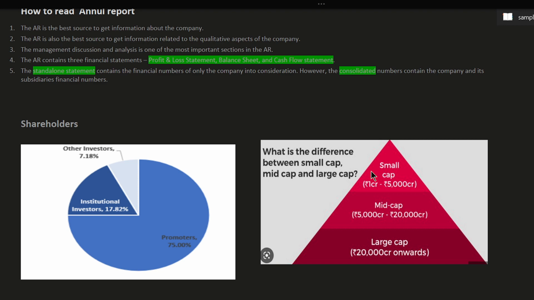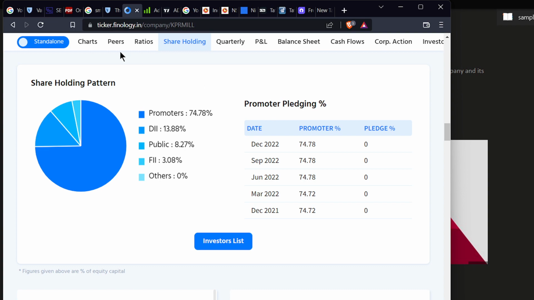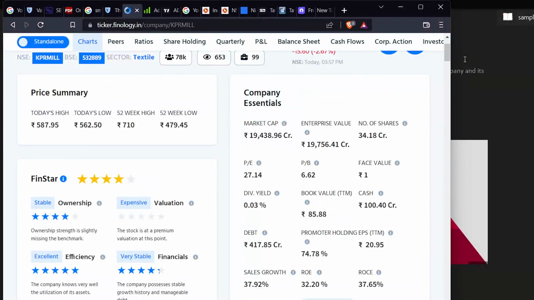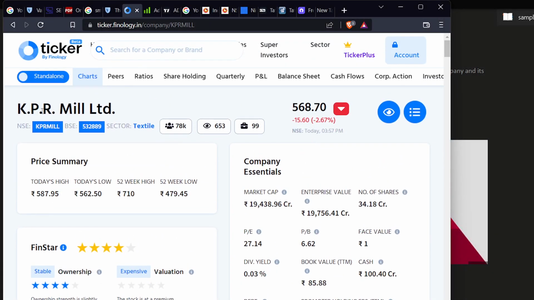I will tell you more about that at the end of this video. Okay, so you can see this live. Here you can see which company it is. We are seeing KPR Mill Limited, a textile company. The number of shares is 34.18 crore, and this is the current market price. The number of shares, as I already told you, is permanent. It is not going to change.